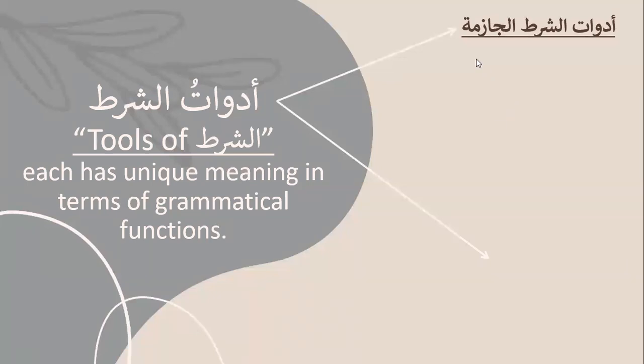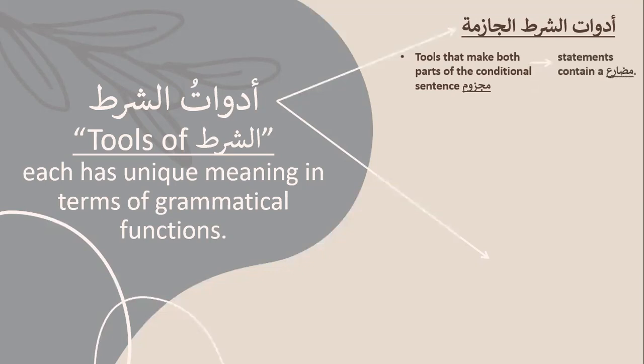And these jazima, which means it makes it majzum, are tools that make both parts of the conditional sentence majzum. So both shart and jawabu shart, both parts will be majzum, considering they are mudare. Only when there is a fail mudare in shart, then only you will make it majzum. Always, by the way, it is translated in present tense. So even if the shart or jawabu shart is in fail madi, you would translate it in the present tense,